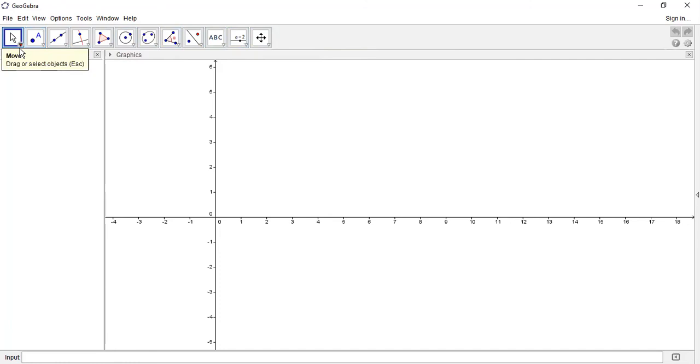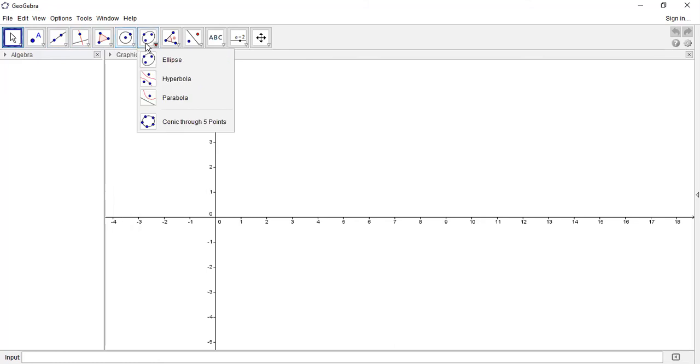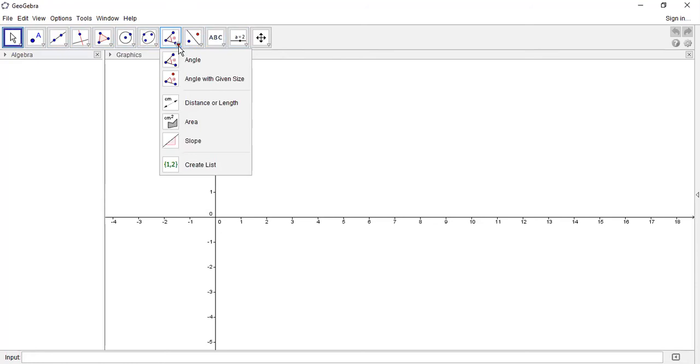These tools are used for different types of functions. At the right side corner of every tool you will find a red diamond-like symbol. It is called a drop down box, and it is used to see the hidden tools in it. So we have to click on it. That is called a diamond pointer. Every tool has its own function, or different types of function tools are given there. Once we click on it, it will show all the tools and all the commands given there, and we have to use all the commands up to the angle.